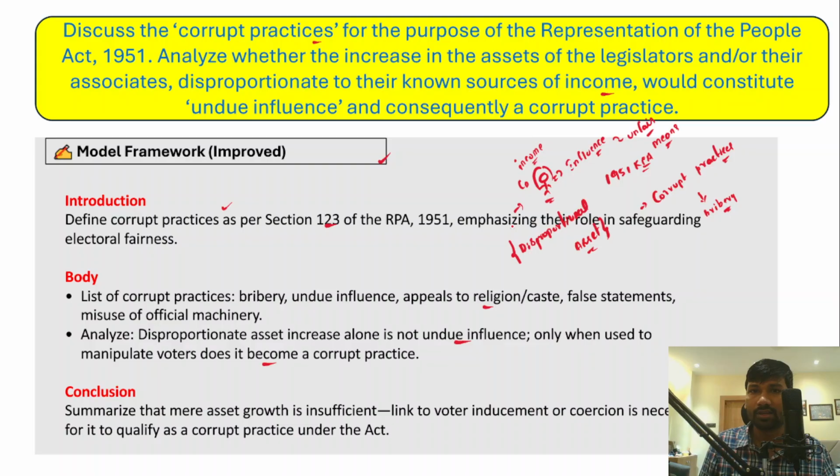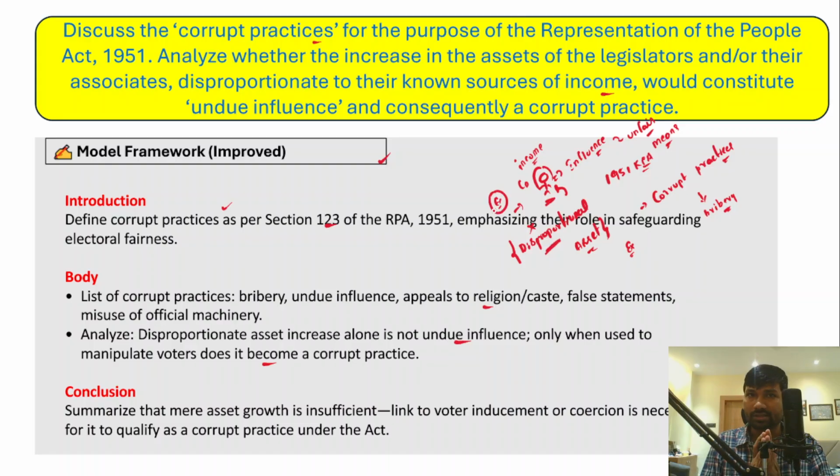So if you say that this disproportionate asset increases the chance of winning elections of this particular candidate, you have to prove this correct with examples and data. If you say that not in all cases will this disproportionate assets actually influence the voting process, then also you have to provide examples and data to support your arguments.